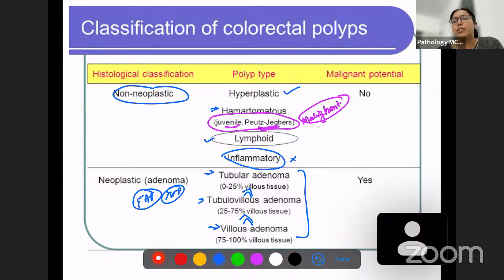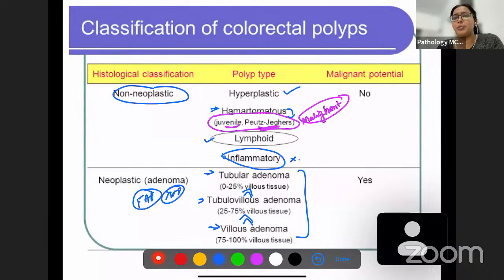Okay, and then we have Peutz-Jeghers syndrome. Peutz-Jeghers syndrome has hamartomatous polyps. Hamartomatous polyps have extensive smooth muscle in their polyp. I'll show an image now. In Peutz-Jeghers syndrome, the patients have mucocutaneous melanosis, blackish pigmentation in the mucosa and the skin, and these patients are very prone to developing other cancers, like endometrial carcinoma, thyroid carcinoma, and various other types of carcinoma.